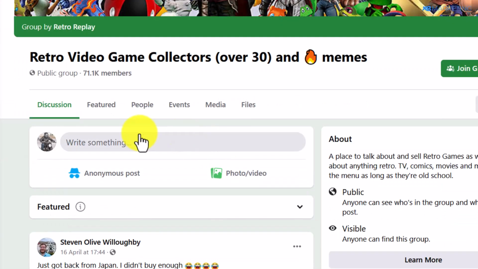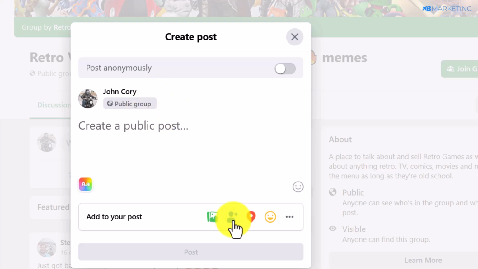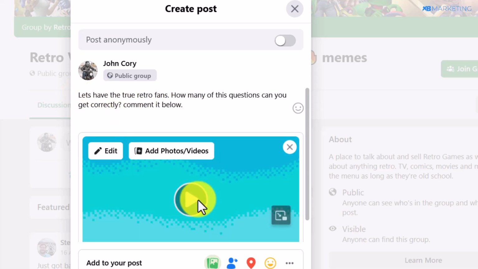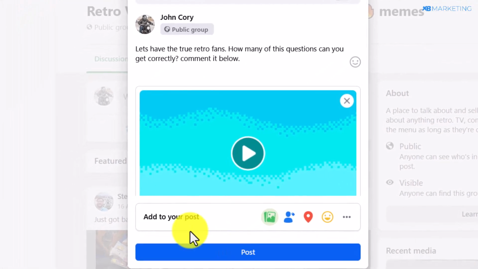You want to come over to where it says post or write something. And this is where you want to also upload that video. So once you upload the video to the Facebook group, you want to type in the same question as well. As you can see, the video also works fine on Facebook. All right, so all you then simply need to do is to also click on post.